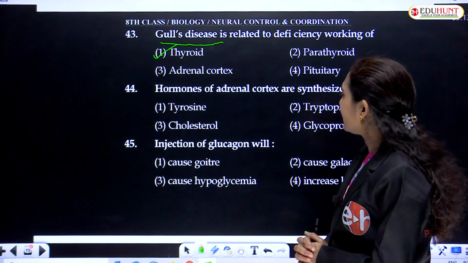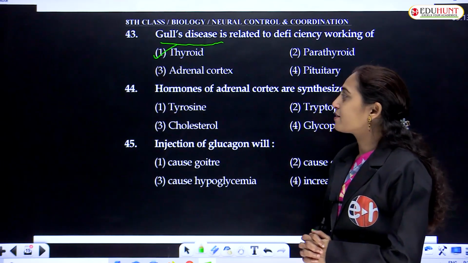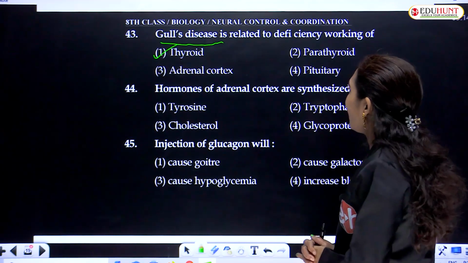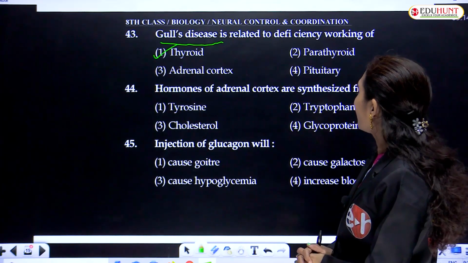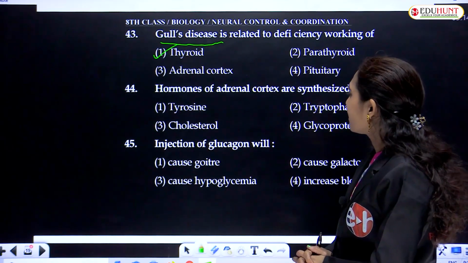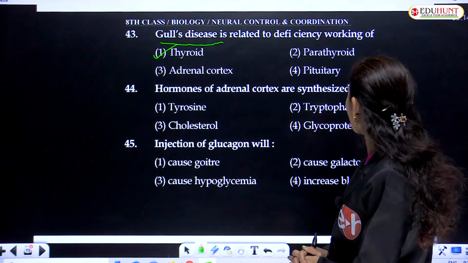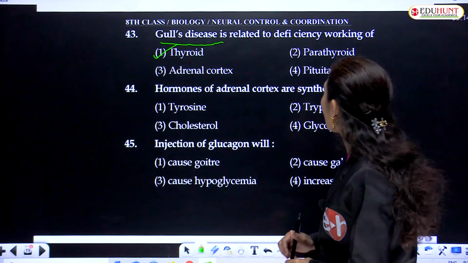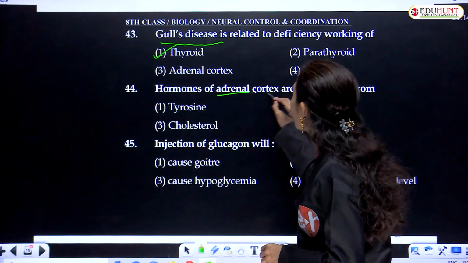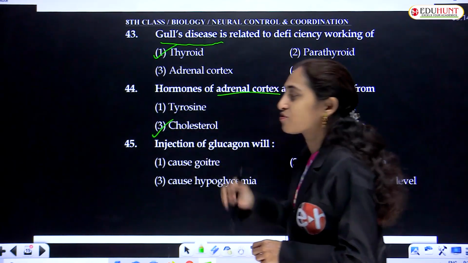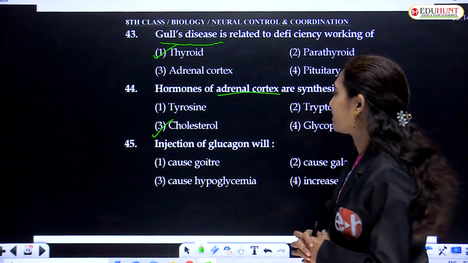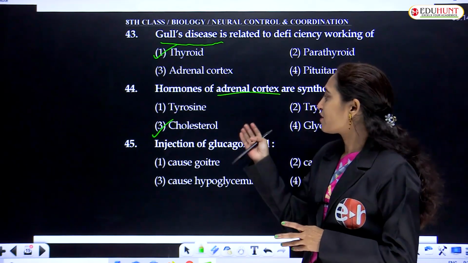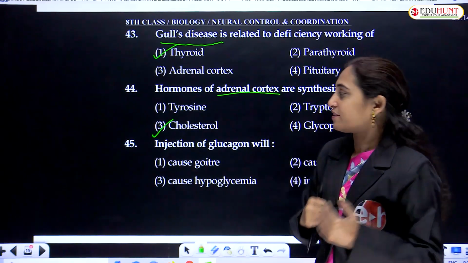Hormones of the adrenal cortex are synthesized from: tyrosine, tryptophan, cholesterol, or glycoprotein. Since it says adrenal cortex, the answer is cholesterol; otherwise, for the adrenal medulla it is tyrosine, that is the amino acid. Cholesterol is a fat.